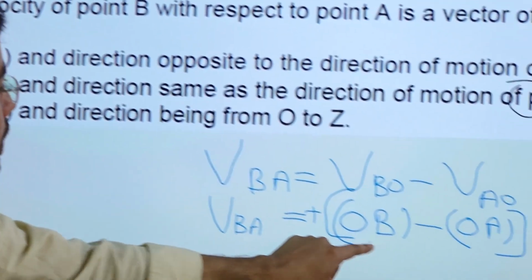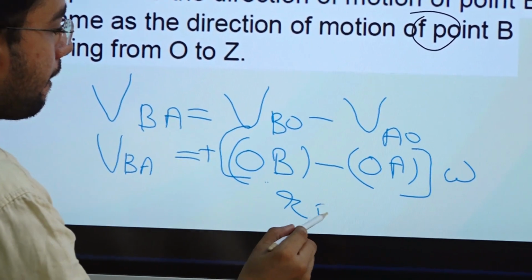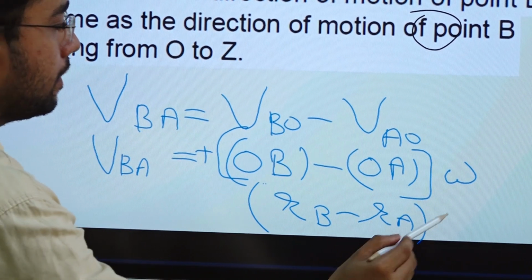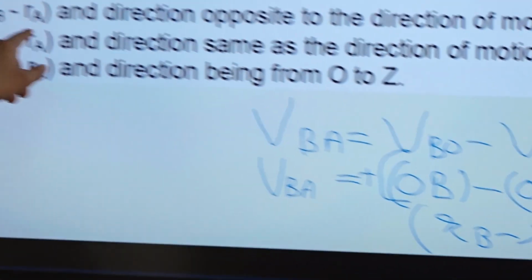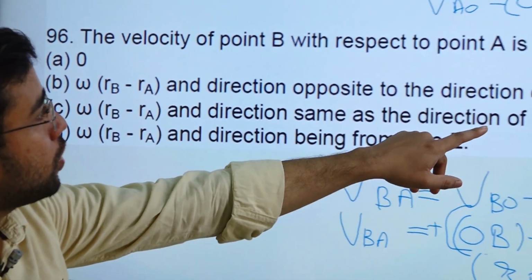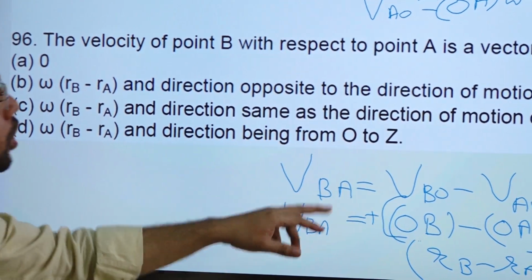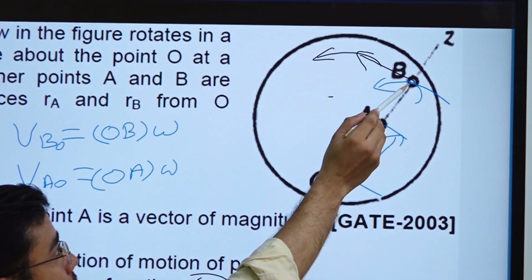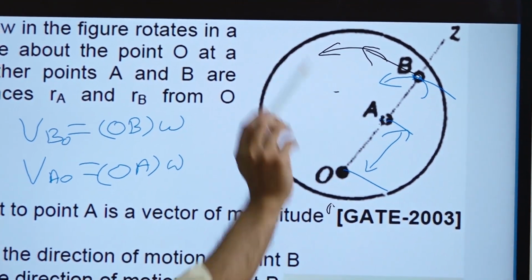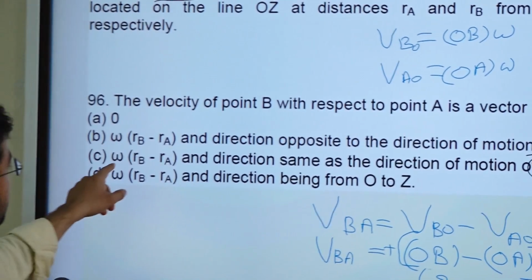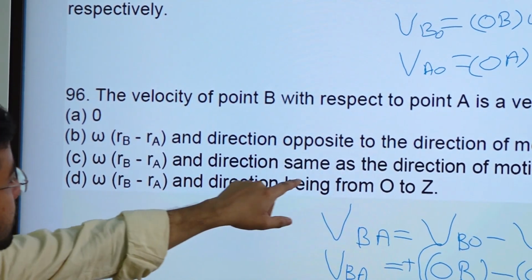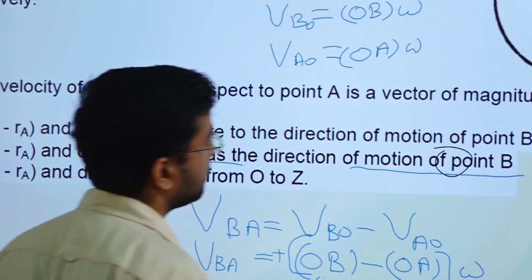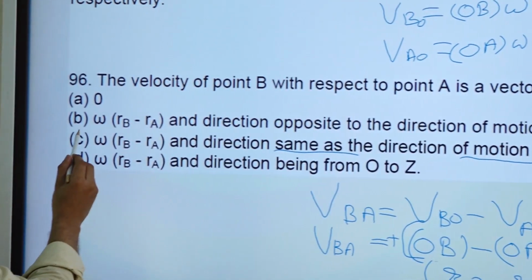OB is nothing but RB, right? Omega into RB minus RA, and direction opposite to the direction of motion of point B. So that is not the case. Point B is rotating in this direction with respect to O, and point B is rotating in this direction only with respect to A also, right? Third one is omega into RB minus RA, and direction same as the direction of motion of point B. So this one is correct. So C will be the answer.